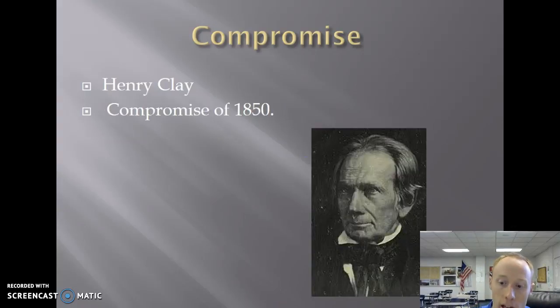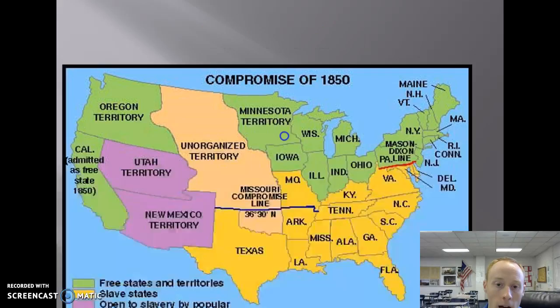With this going on, we're on the edge of civil war. The country leans on its elder statesman, Henry Clay, to make one more compromise. He successfully made the compromise that ended the nullification crisis, and this time the 73-year-old Clay will be asked to save the country and avoid civil war once again. What he comes up with is the Compromise of 1850.